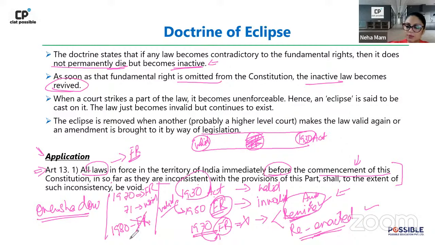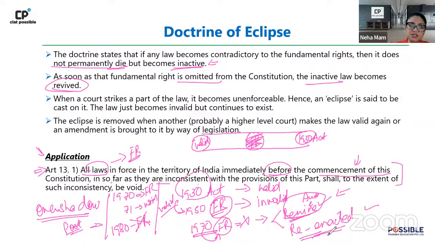Now what is going to happen? Will it be reenacted or will it result in an auto revival? Now this is a post-constitutional law. In this context, what will happen? Will it be reenacted or will it be automatically revived?